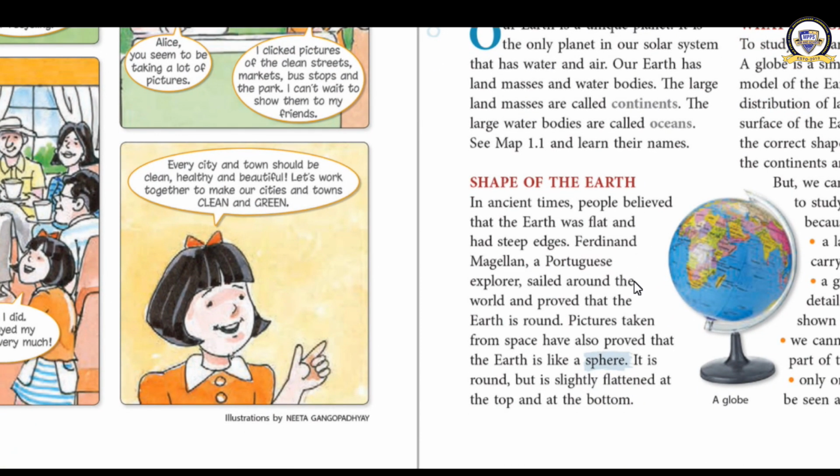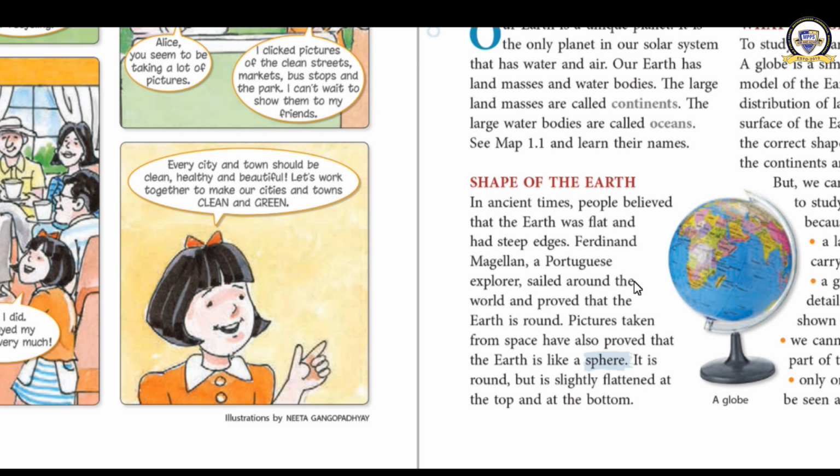Now we are moving to learn about the shape of the earth. You know that the shape of our earth is round. It is not round, actually it is spherical. But in the earlier time, people believed that the earth is flat, with steep edges. So they had a fear.